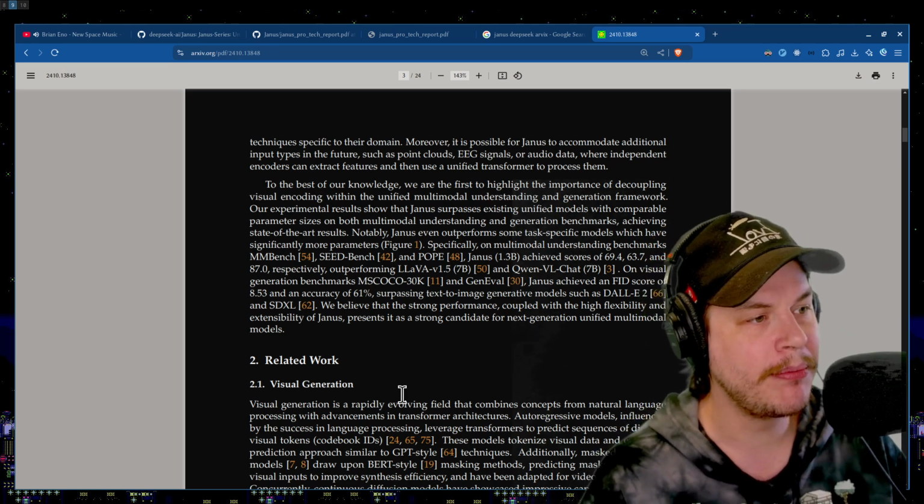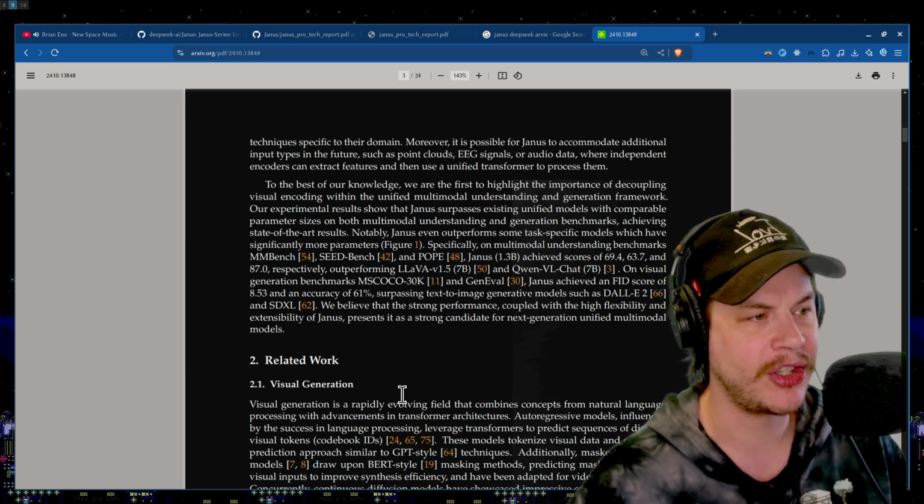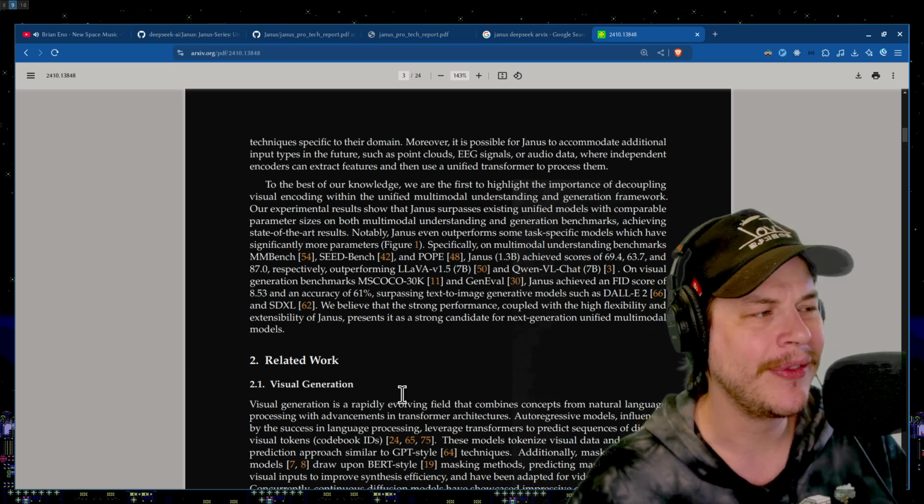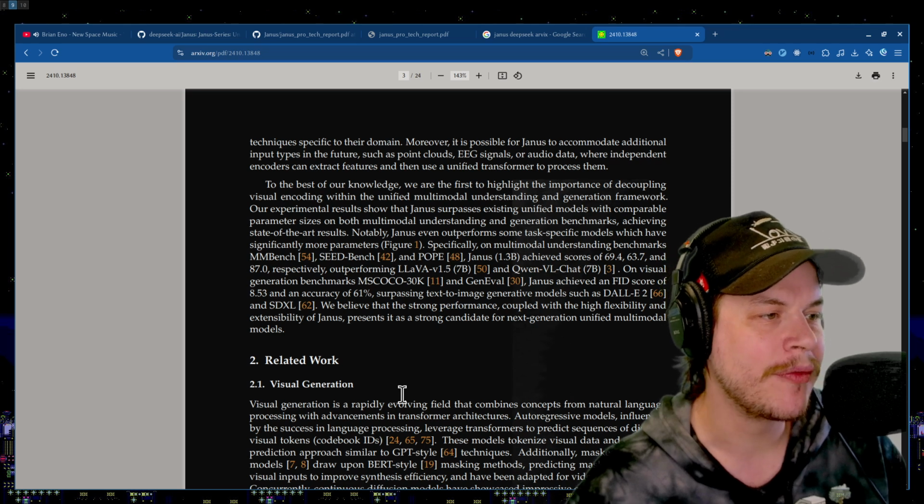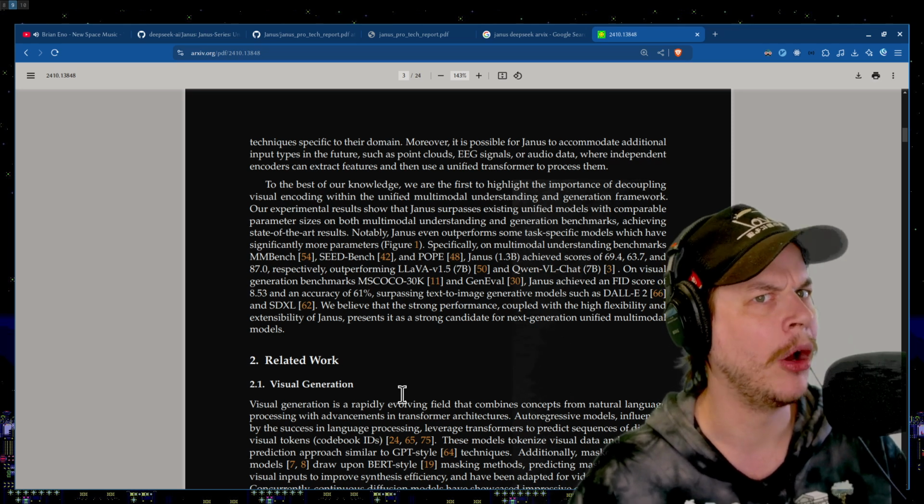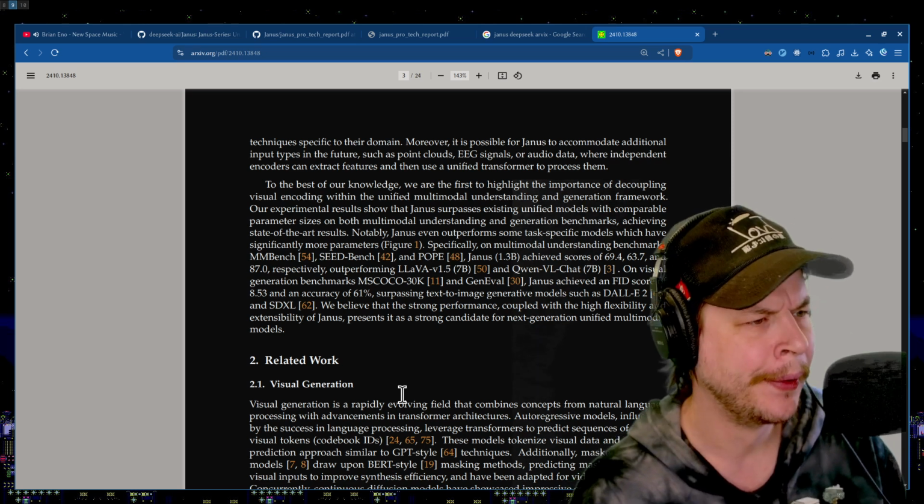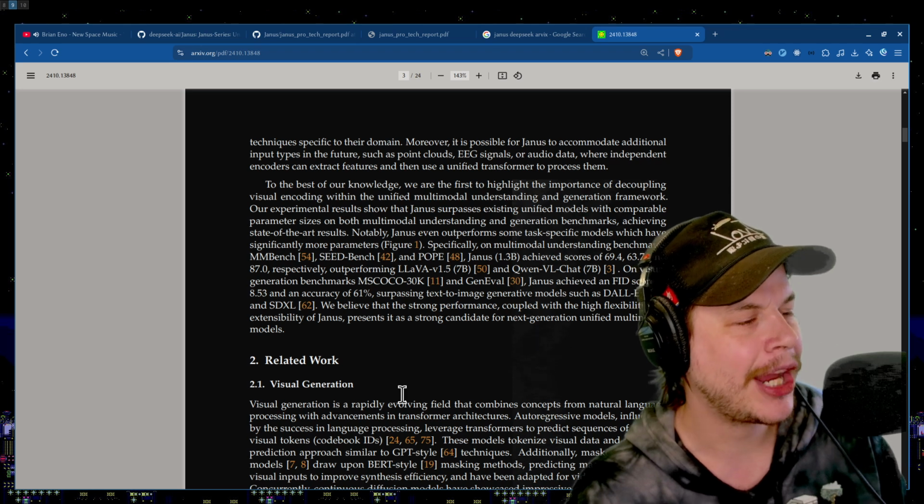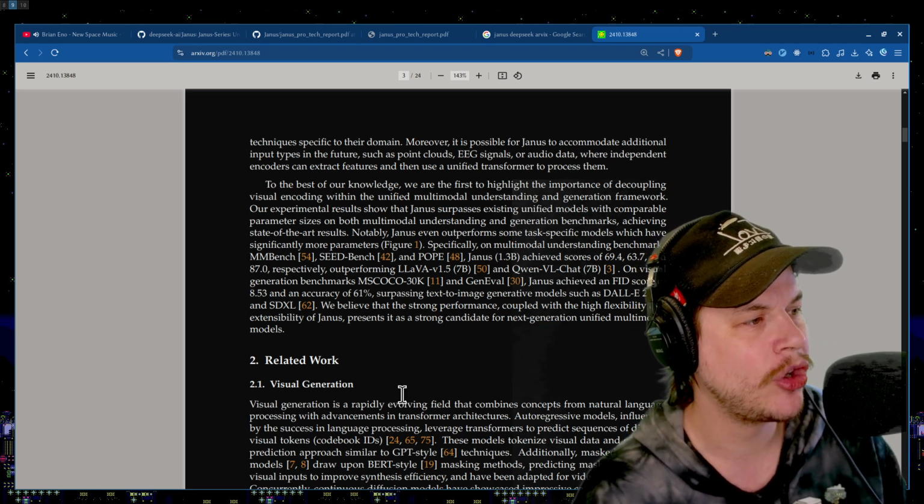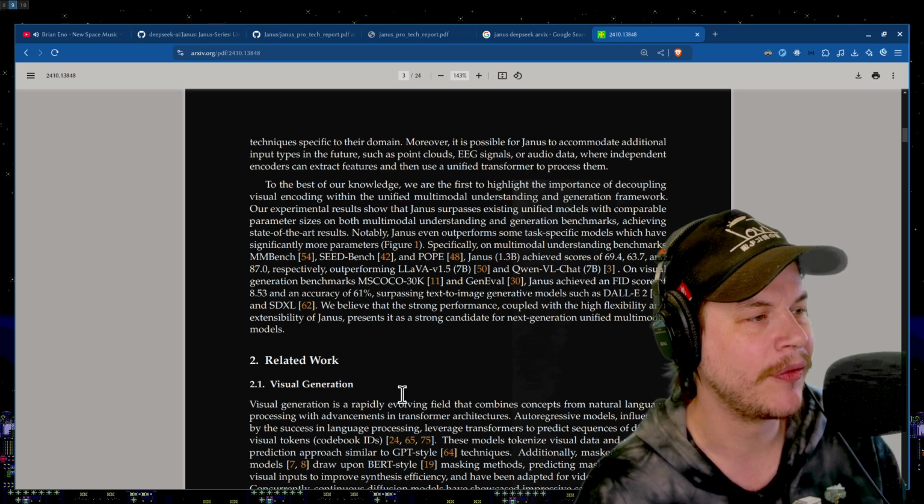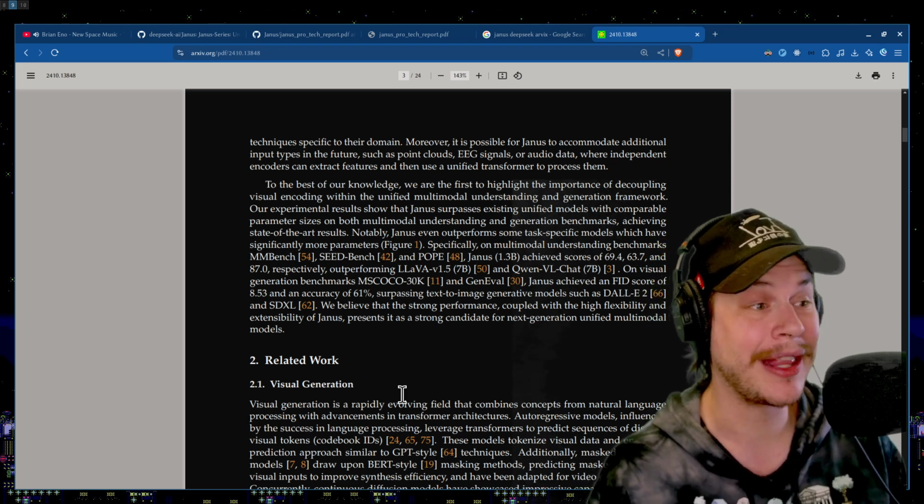On visual generation benchmarks, MS Coco 30K and Gen Eval, Janus achieved a FID score of 8.53. Now, you may think that sounds low. That is not low. Okay, people, look at what's your FID score? Your FID score ain't nowhere near 8. You couldn't get a 2. Okay? Ridiculous. And an accuracy of 61%, surpassing text-to-image generation models such as DALL-E 2 and Stable Diffusion XL. I mean, it's better than DALL-E 2. That's pretty good.